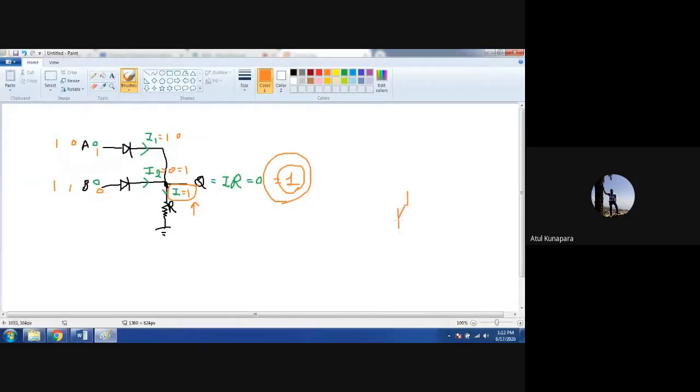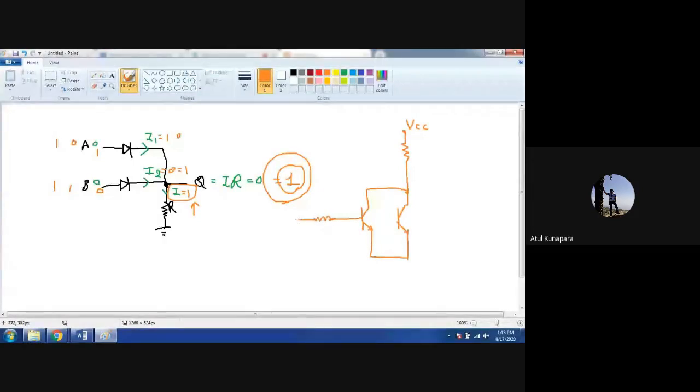Again, we have the two transistors. There will be two transistors like this. Here there will be a VCC. Here a resistor is there.